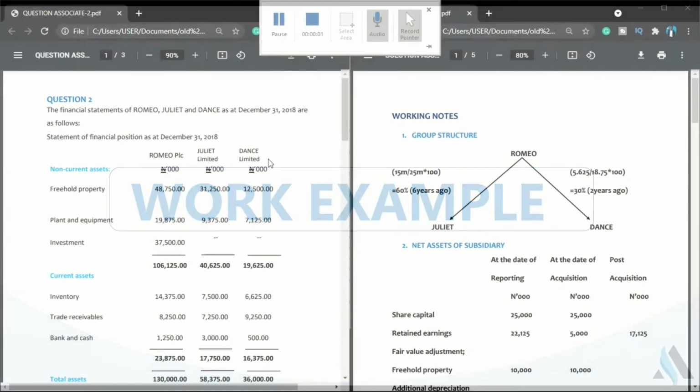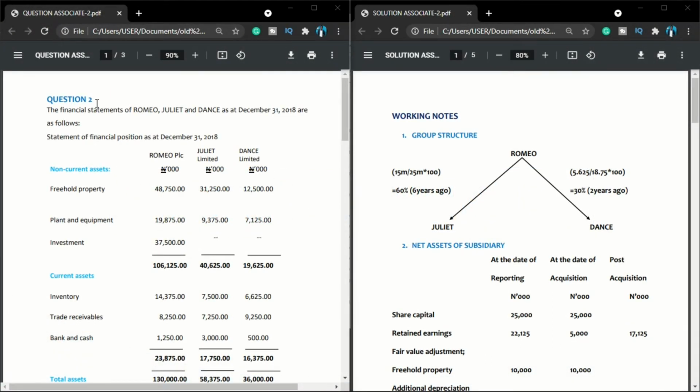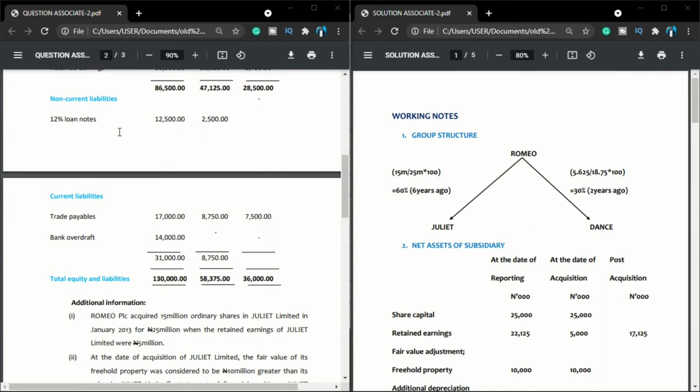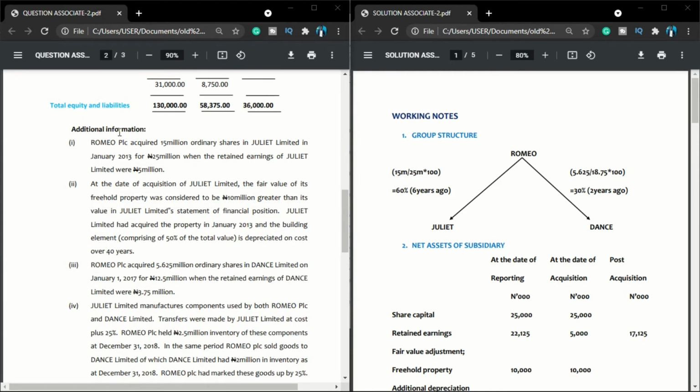Example 1. The financial statements of Romeo, Juliet, and Dance as at December 31, 2018 are as follows. We are given the statement of financial position. We assume that all figures are correct. After that, we look at our additional information and we'll kick off from there. First, Romeo PLC acquired 15 million ordinary shares in Juliet Limited in January 2013 for 25 million when the retained earnings of Juliet Limited were 5 million.